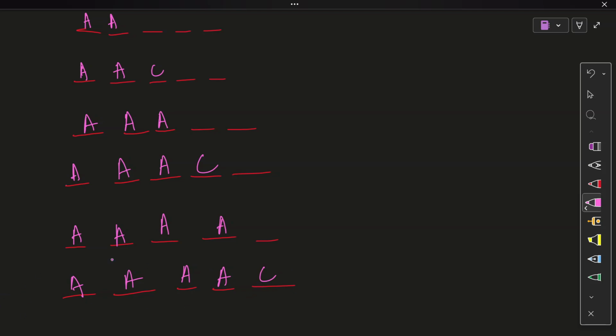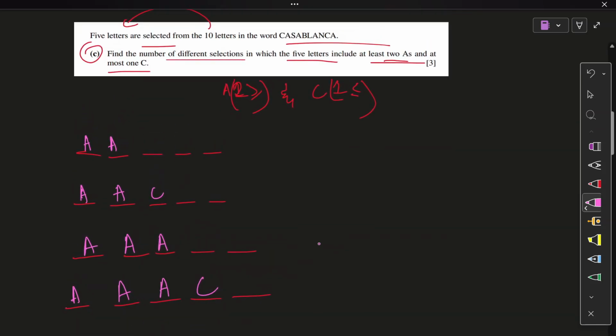Now this is just one whole selection, right? Because all of the positions have been filled, one into one into one into one into one, right? Everything is fixed because we are looking for different selections. So that's just gonna be one way. Keep that in mind. And that is all. Okay. Let's do the calculation.